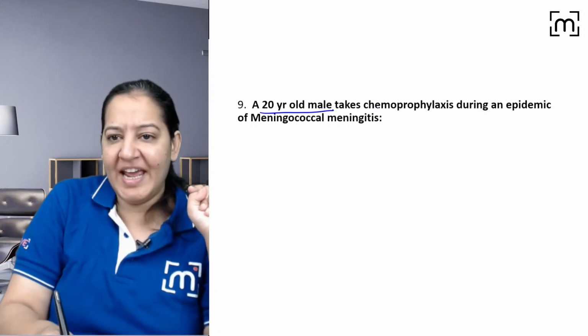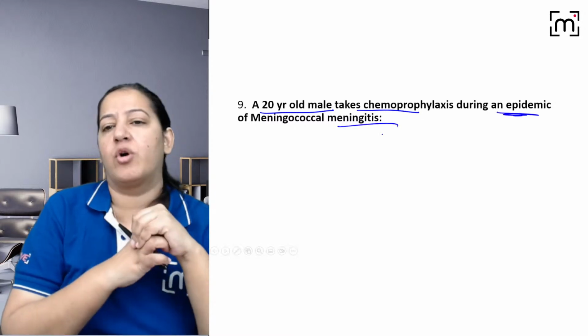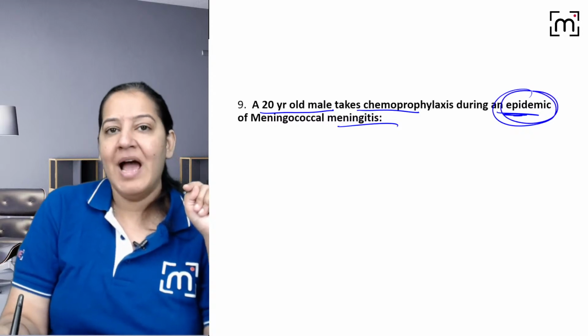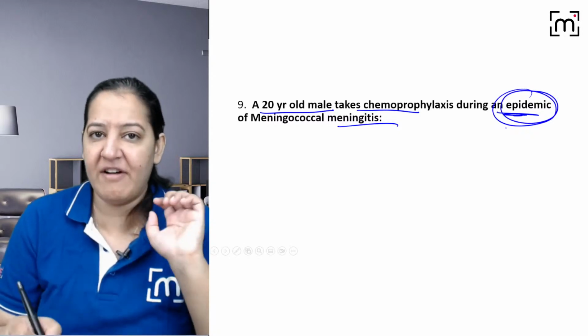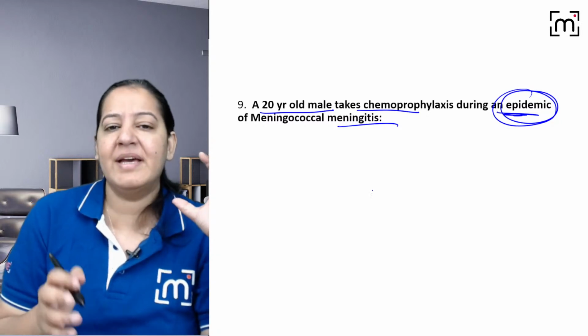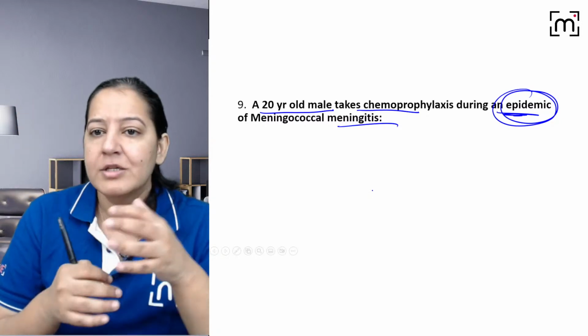A 20-year-old male takes chemoprophylaxis during an epidemic of meningococcal meningitis. Meningococcal meningitis का epidemic चल रहा है, right? Epidemic like COVID का, we have epidemic ना? We have epidemic या we have pandemic, right? So epidemic is emerging outbreak of a disease in a concise area. हाँ, so everyone is having.